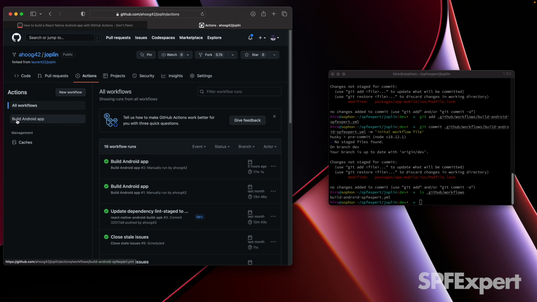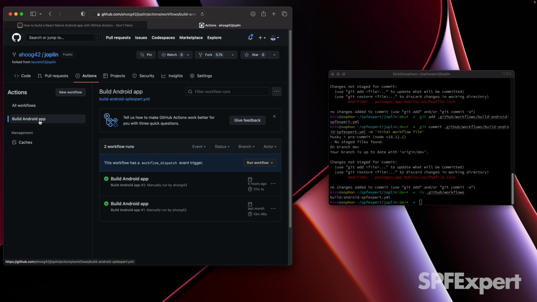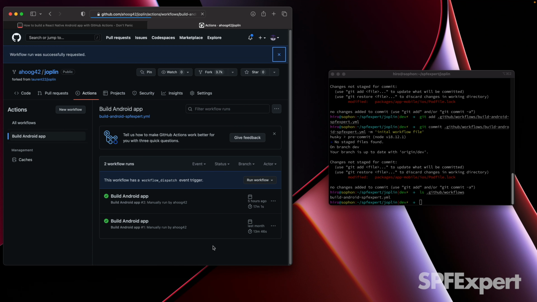You can see there's a build Android app. So that was what we ended up naming inside the YAML file, the very first configuration under name. And if you have multiple actions here, that's why it's really important to make sure you choose something that makes sense. And then you can actually click on that particular action and then come over here to the Run Workflow drop down and literally just go kick off a new job.